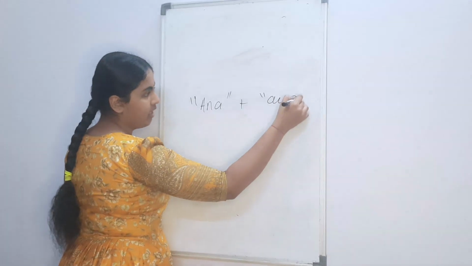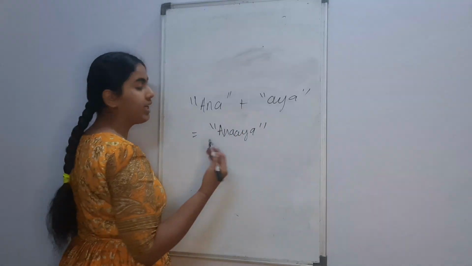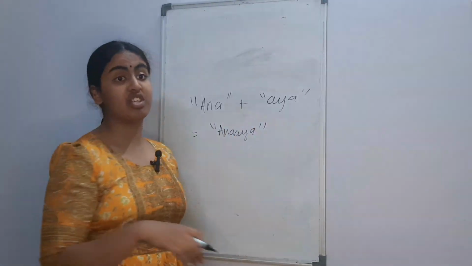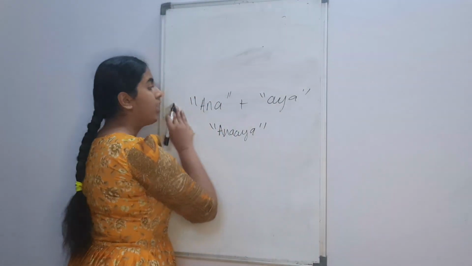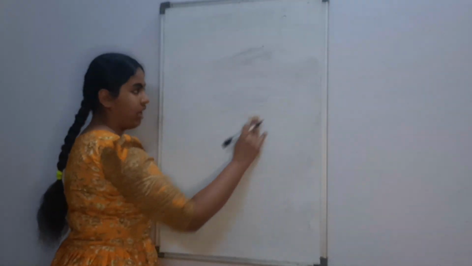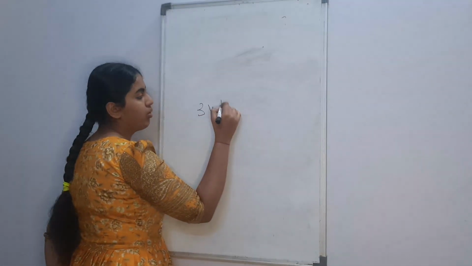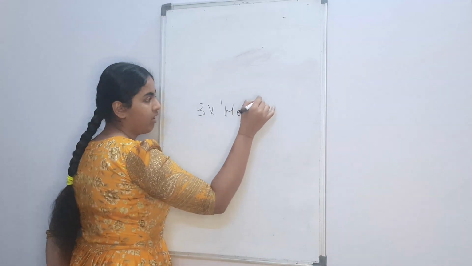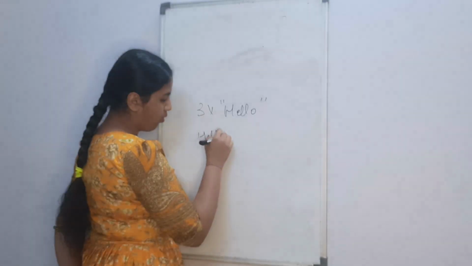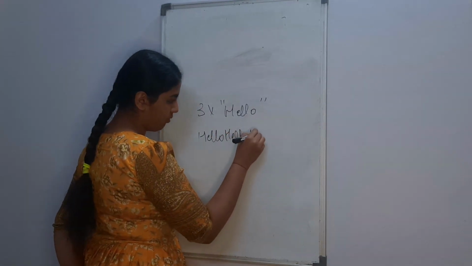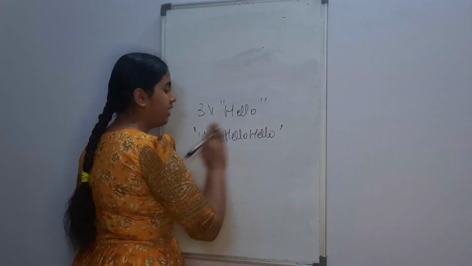If you do this, then this will give you a result of a string which is anaya. But you can't do it in any other way. So if you want to add a list to a string, or a tuple to a string, or a dictionary to a string, you cannot do that. That is not possible. Similarly, you can also replicate a string however many times you want by multiplying the string with a scalar quantity. Let's say you say 3 into hello. Now this is your string. What it will do is give you an output of hello, hello, hello. So you can replicate a string as many times as you want. That is also possible.